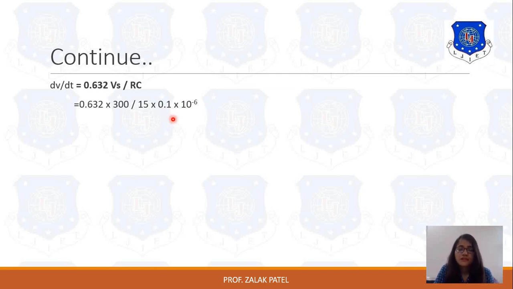If you solve this, the answer will be 126.4 into 10 raised to 6 volt per second. You can also write it in terms of microsecond: 126.4 volt per microsecond.